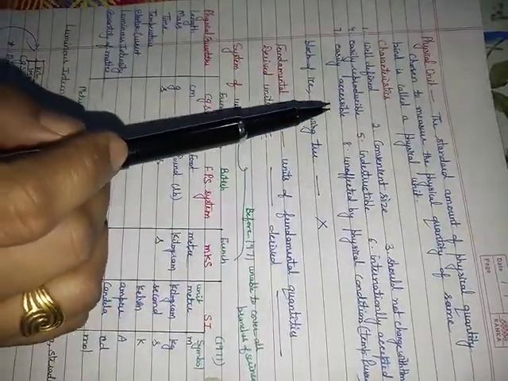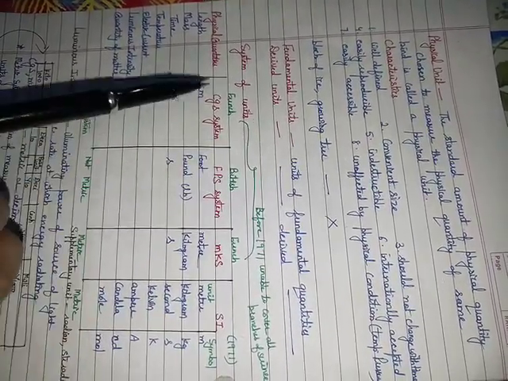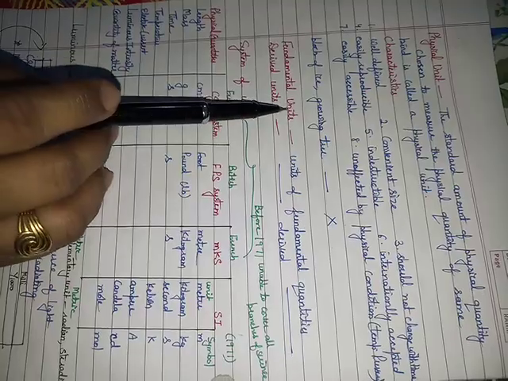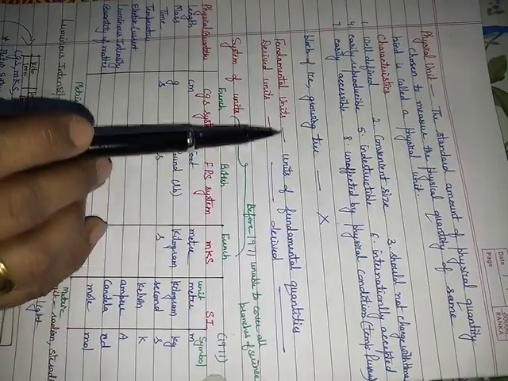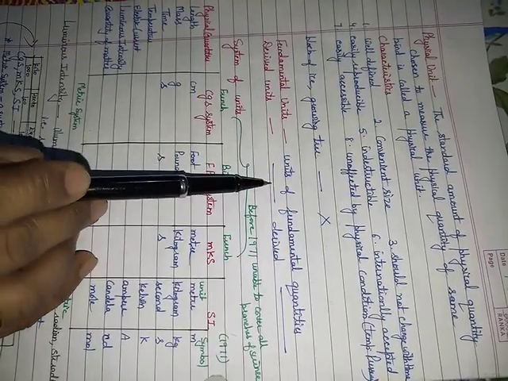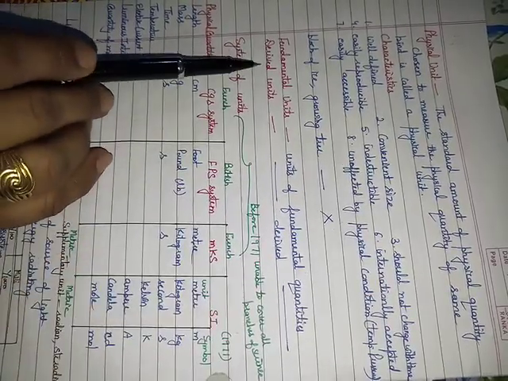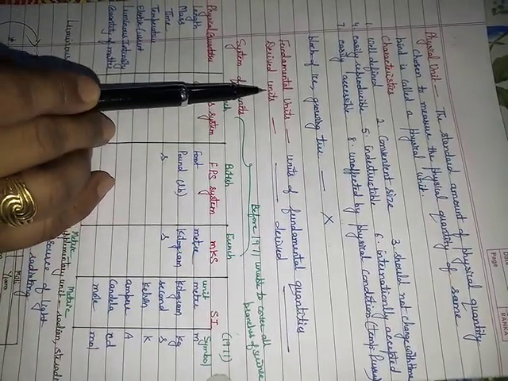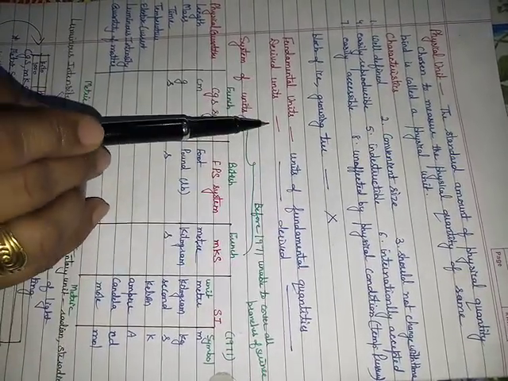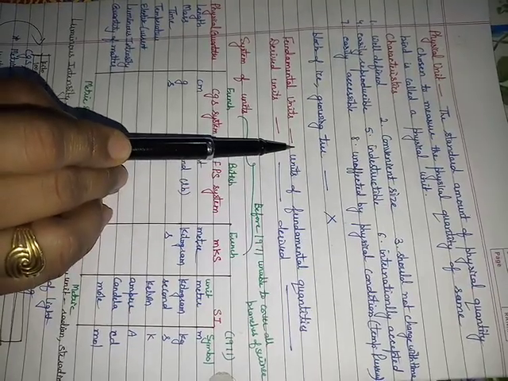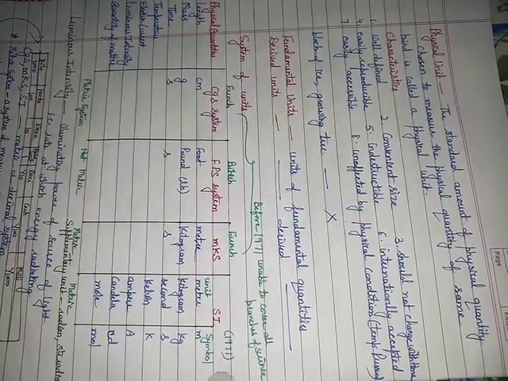If we consider fundamental quantities which are independent of other physical quantities, then the units we use to measure those fundamental quantities are known as fundamental units. And the units we use to measure derived quantities are known as derived units. For speed, we measure it in meter per second, so this is a derived unit. For length, I will use meter. For time, I will use second. So these two are fundamental units.